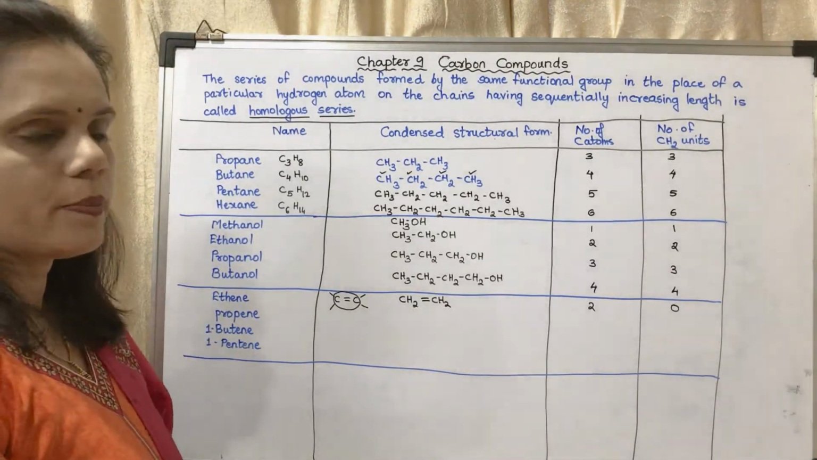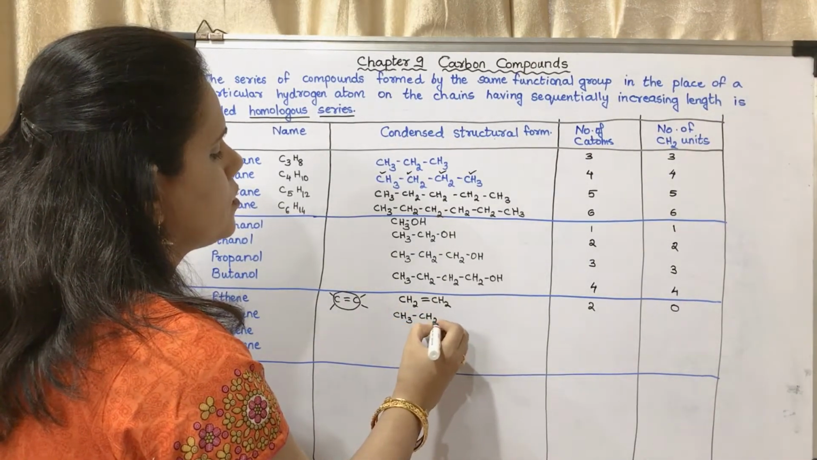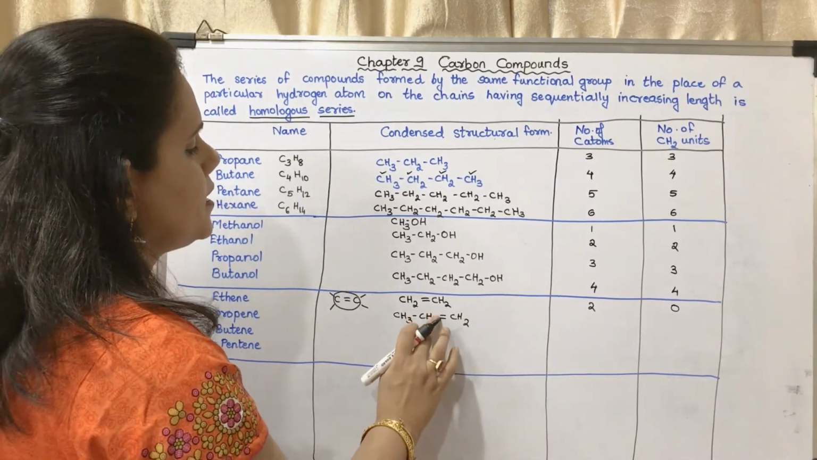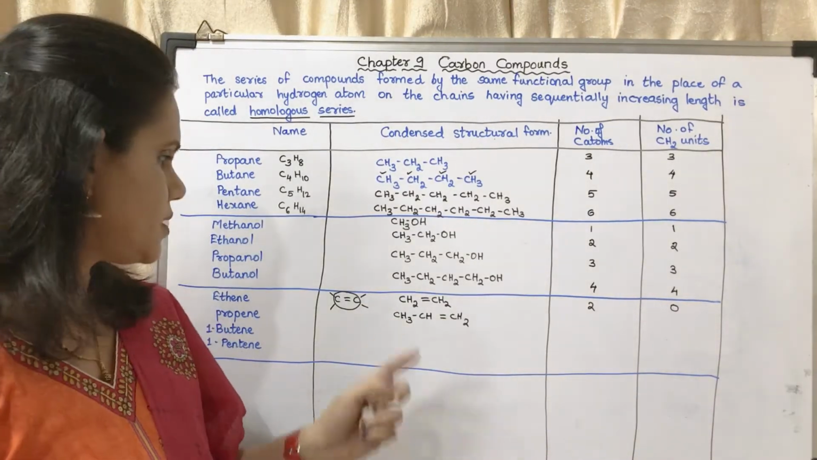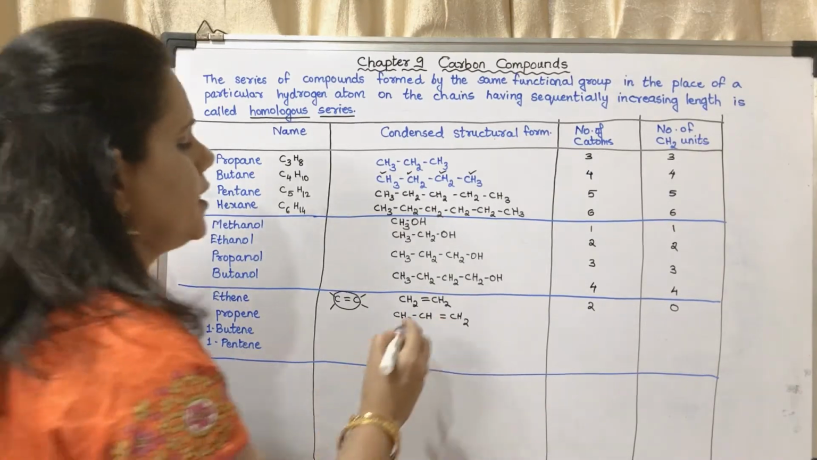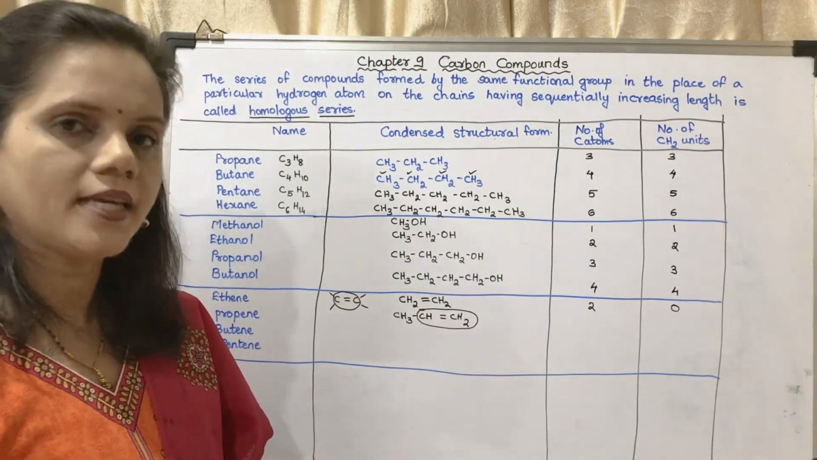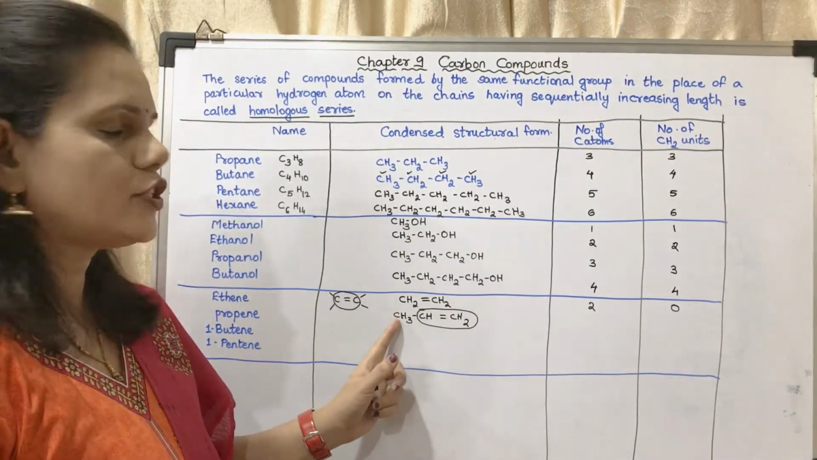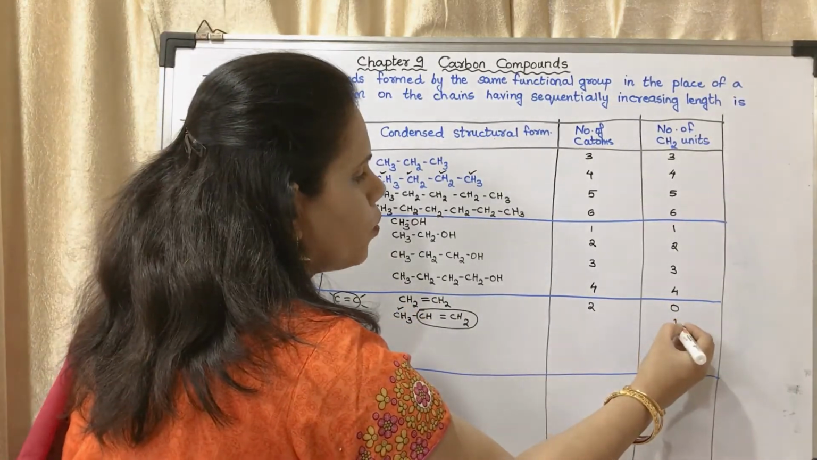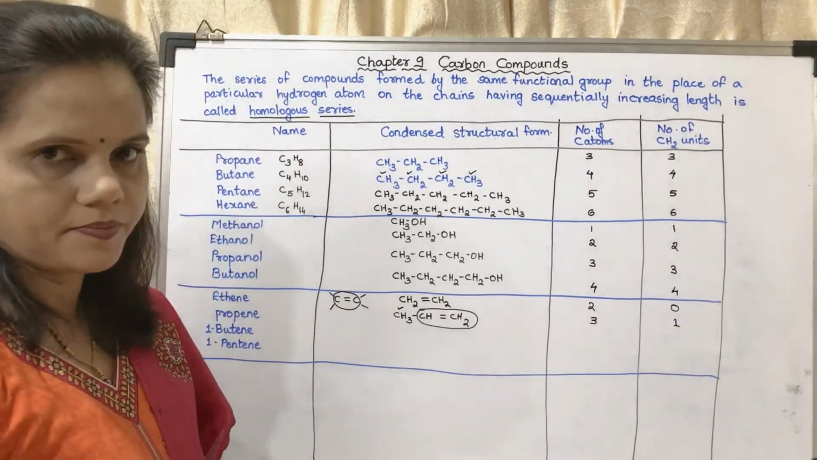Now the next is propene. It will be CH3, CH, double bond CH2. This will be propene. So here you may see C=C. This much you cannot consider as number of CH2 units. Only the number of CH2 unit you can take this. That means the number of CH2 unit will be 1. And what will be the number of carbon atoms? The number of carbon atoms will be 3.